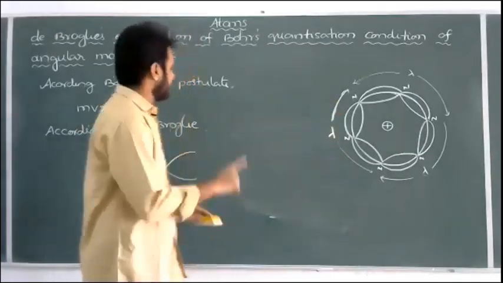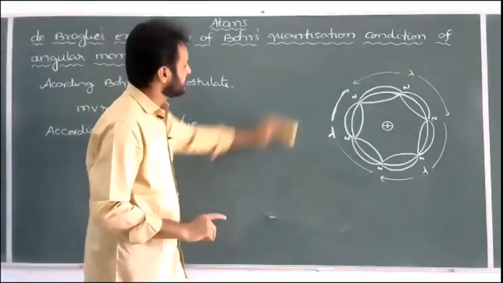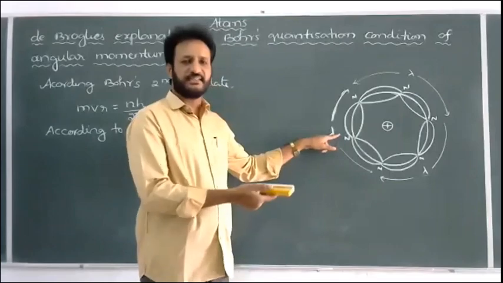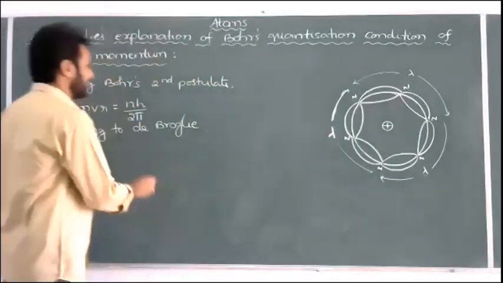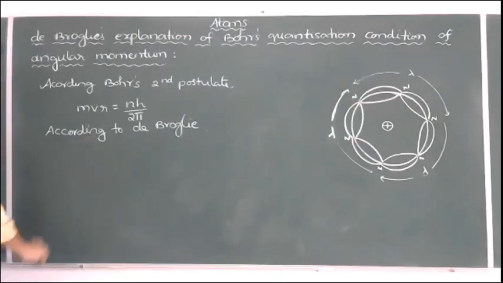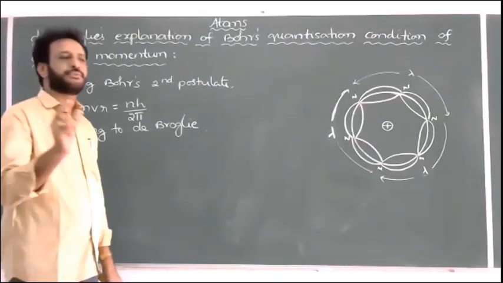That's why, for the electron to revolve around the nucleus, the total distance traveled by the electron, which is also called the circumference, must be equal to an integral multiple of the wavelength of the waves.